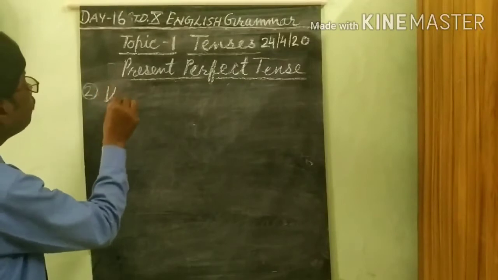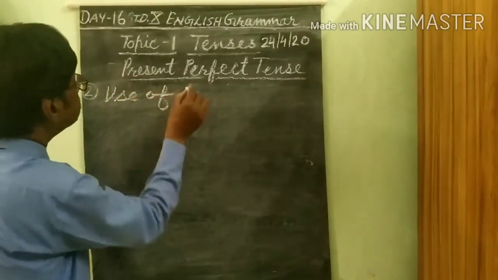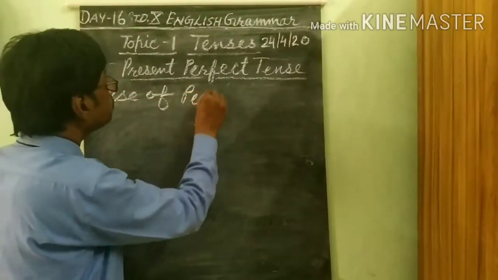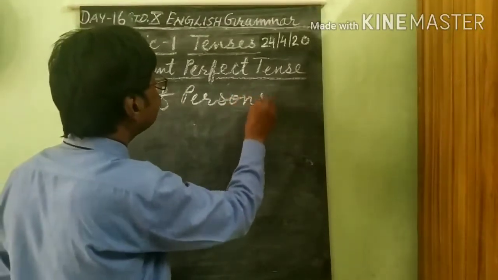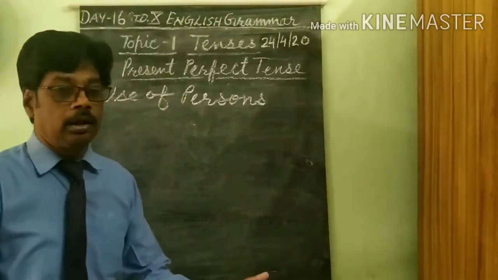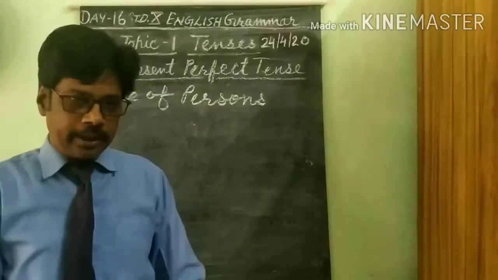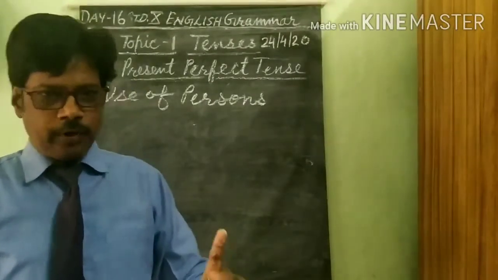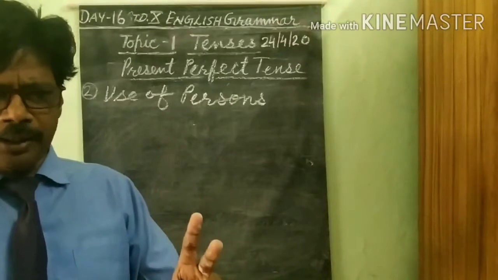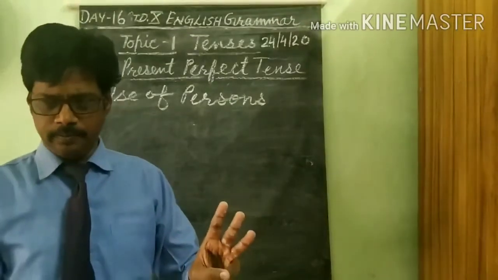Now, use of persons. I have already told you in previous videos there are three persons: first person, second person and third person.